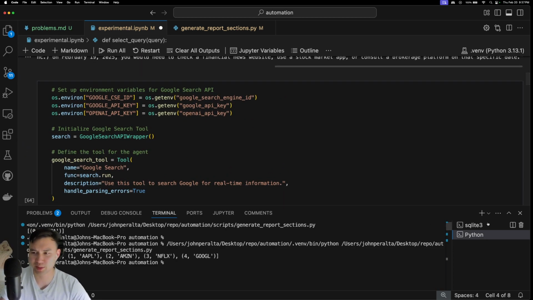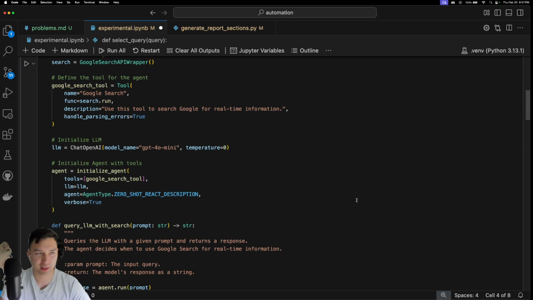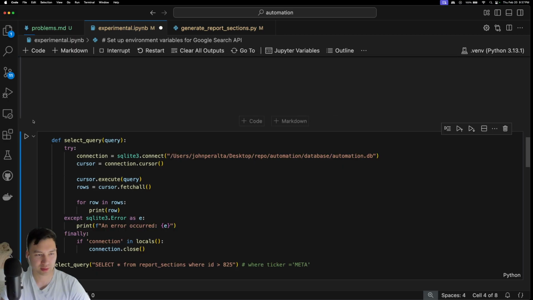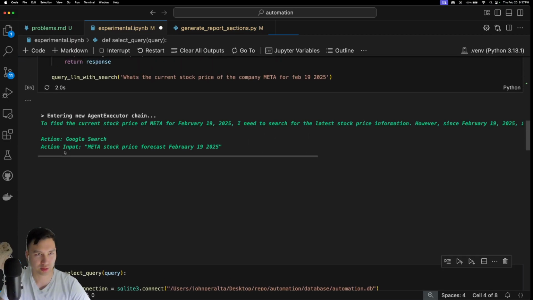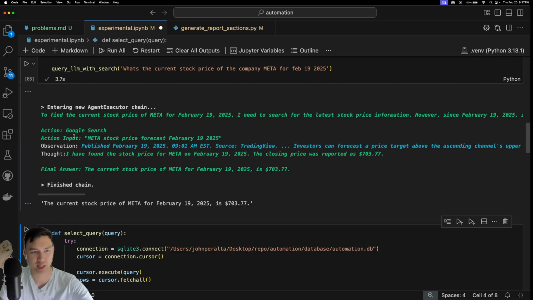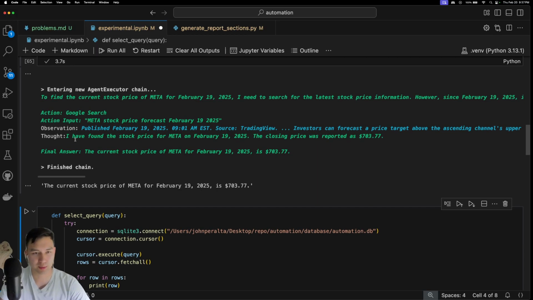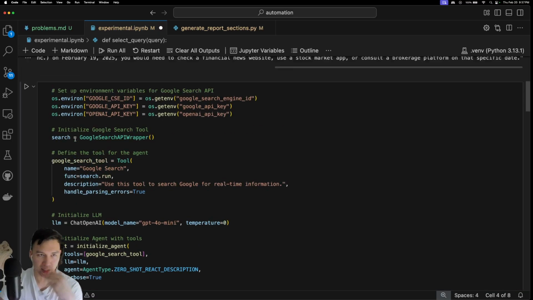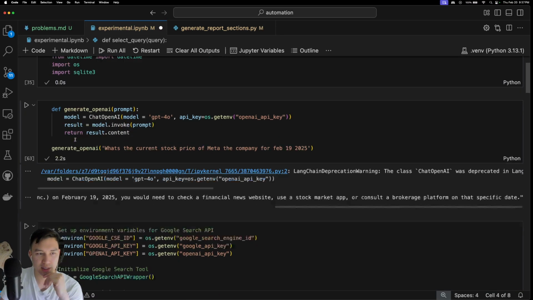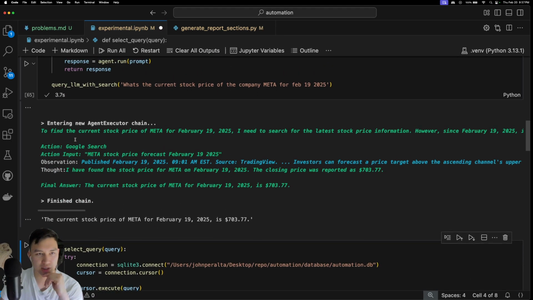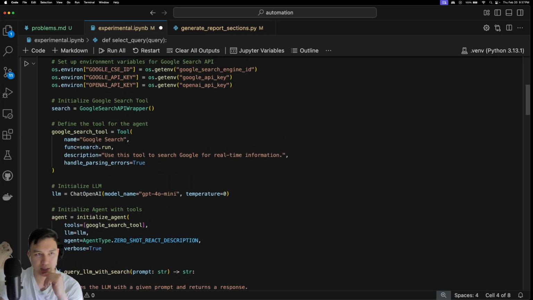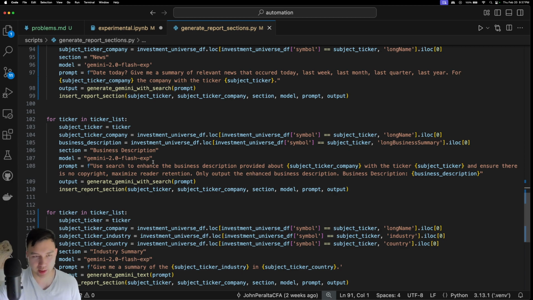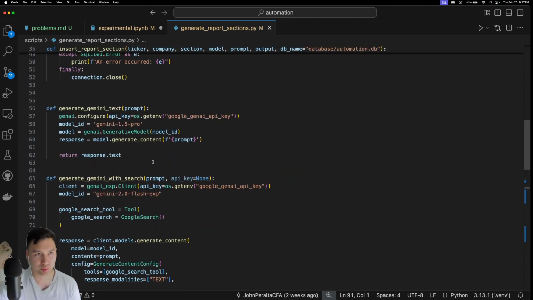I don't know if anybody saw that, but let me run that again. These Jupyter notebooks kind of suck with this, right? So now you see it kind of doing that, right? Now you could see how much it was trading for. Ain't that lit? I feel like that's lit. I literally just used LangChain to add search functionality to a GPT model. But yeah, that's kind of a random thing that I just worked on.